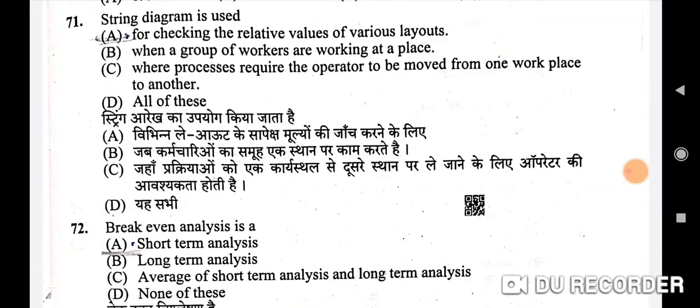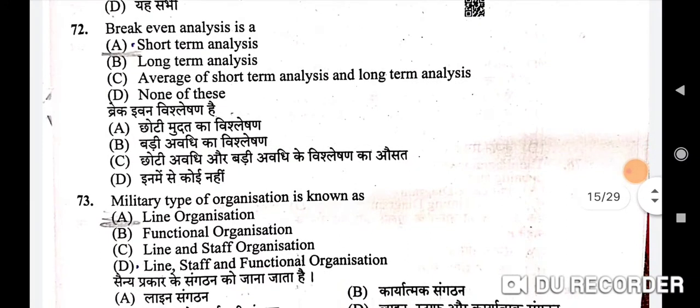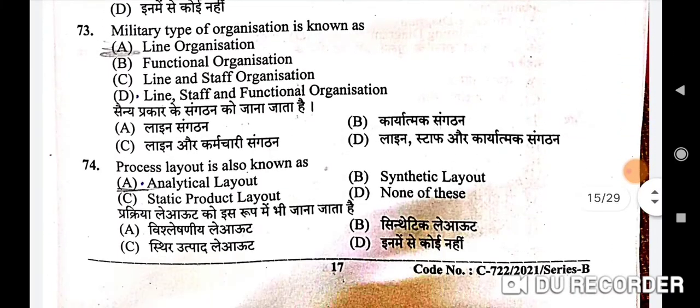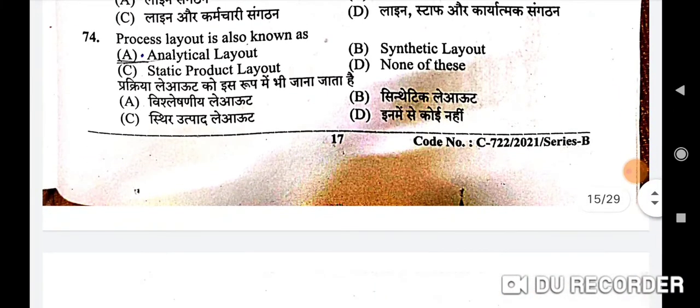Next question: break even analysis is a. Correct option is A, short term analysis. Next question: military type of organization is known as. Correct option is A, line organization. Next question: process layout is also known as analytical layout. So here A will be the correct option again.